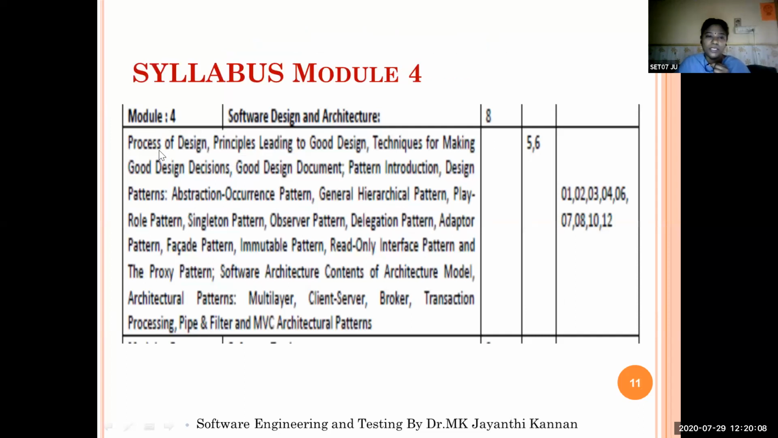Here we will study the process of design, and the principles leading to good design. What are the good practices we need to follow to create a good project, what good design practices should we follow, and what are the techniques for making good design decisions? We'll call it DD: good design decisions, the good design document. DD means design document, and pattern introduction, how to create patterns or protocols, design pattern.